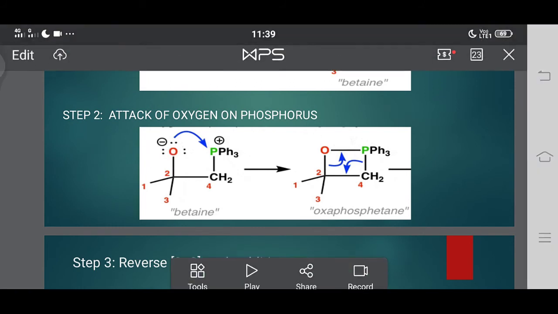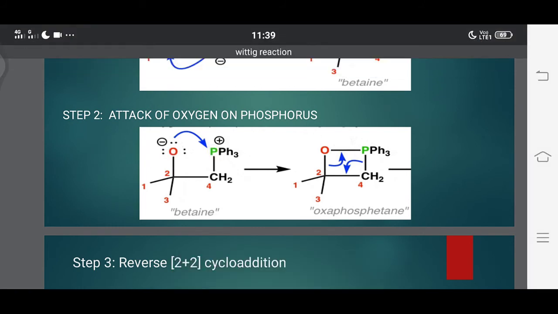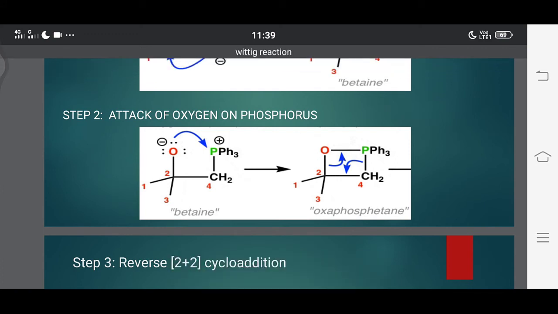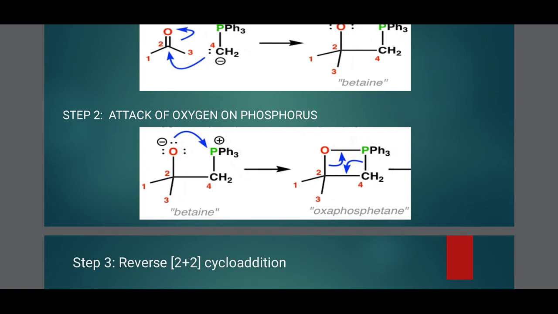This oxygen atom makes a bond with the positively charged phosphorus atom and forms a cyclic compound, a 4-membered cyclic compound. Here it is a 4-membered cyclic compound, and this oxygen forms a bond with the phosphorus. This 4-membered cyclic compound is called an oxaphosphetane. Okay? In the third step, what happens?